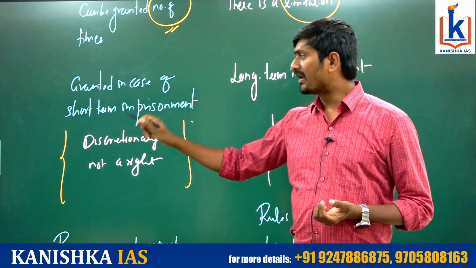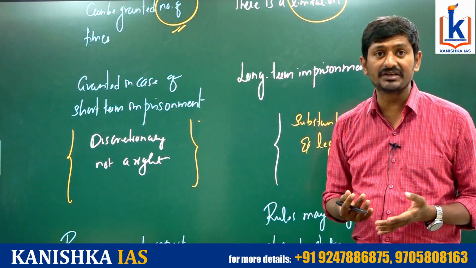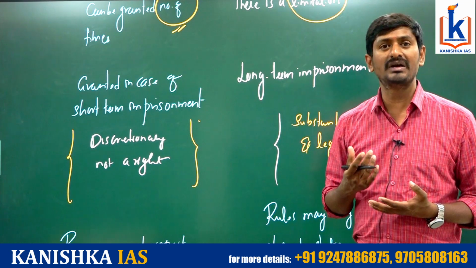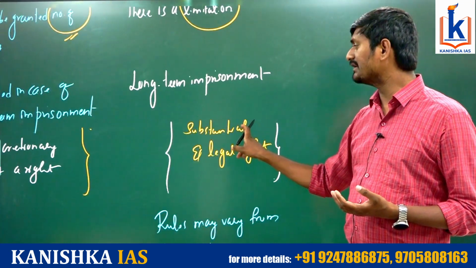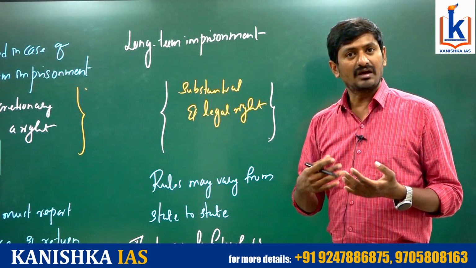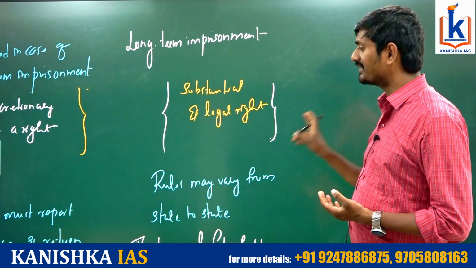Moreover, parole generally falls under the discretionary power of the executive. You can't demand that it must be given on the basis of a legal entitlement. But what is a legal entitlement? Furlough is a legal entitlement. Why? Because it is a substantial and legal right. It was also already recognized by the Supreme Court. So hence it is a legal right.